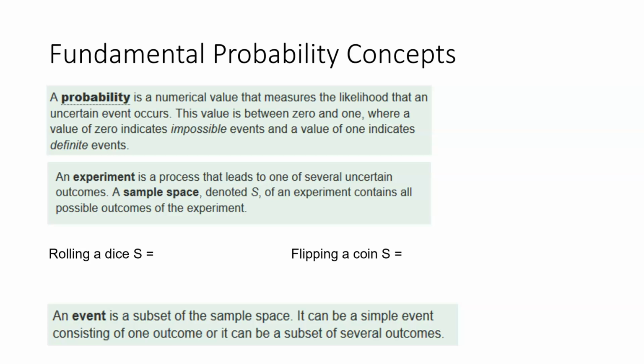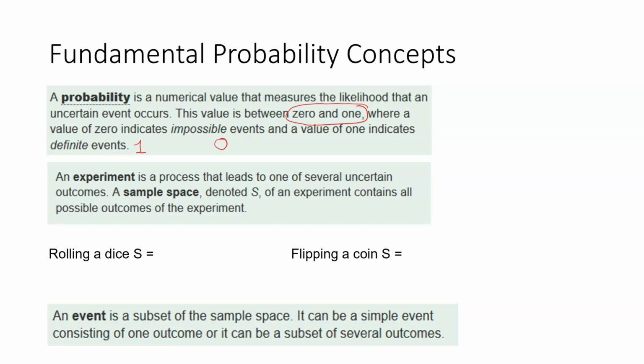So a probability is a numerical value that measures the likelihood of an uncertain event that could occur. You can think about maybe the weather. We say there's an 80% chance of rain, so we talk about probabilities quite often. What's important to note here is that probabilities are values between 0 and 1. Now, when we turn those to percents, they change to 0% to 100%. Impossible events are 0 and definite events are 1.